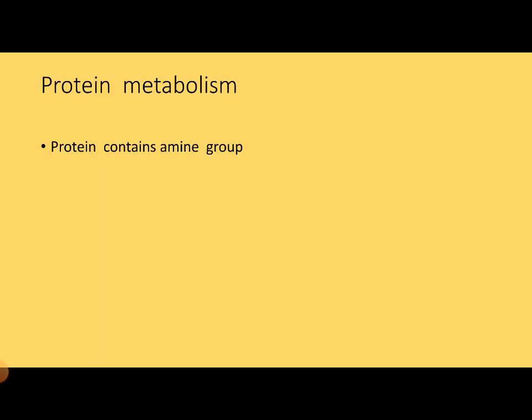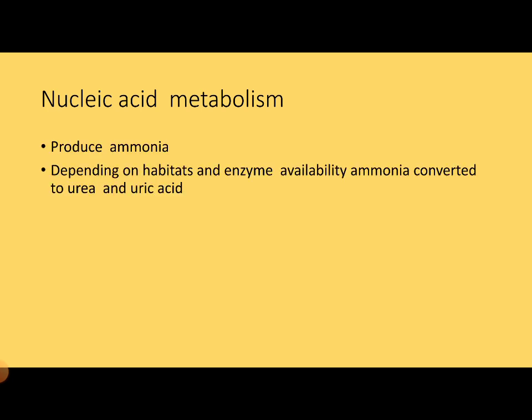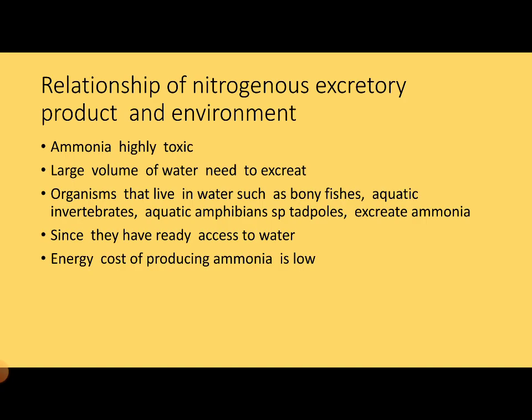And then protein metabolism produces ammonia because protein contains amine groups. Ammonia is very toxic. And nucleic acid metabolism also produces ammonia. Depending on the habitat and enzyme availability, ammonia is converted to urea or uric acid. There is a relationship between nitrogenous excretory products and the environment.